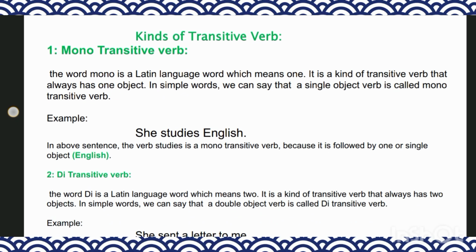Kind of transitive verb number one: mono transitive verb. The word mono comes from a Latin word which means one. You don't need to see this in any grammatical form; I want to share this additional information in my personal box.